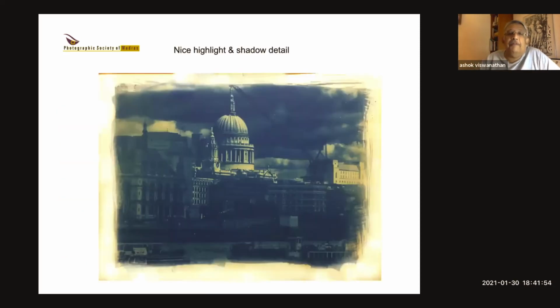If you do everything correctly, you should get a print that looks something like this, with some nice highlight and shadow detail, and looking decently sharp. Everything depends on how you start from the negative. If your negative is good, your print will come out good. So you can see here the shadow detail. And also, if you notice, the lighting is contrasty. It was taken in the evening, so that also helps a bit.